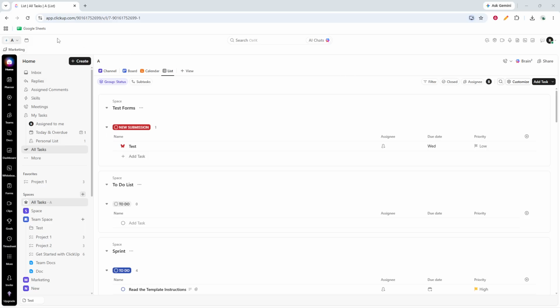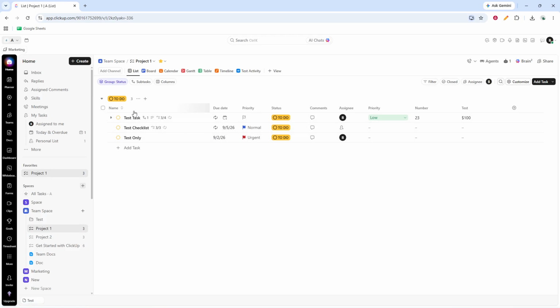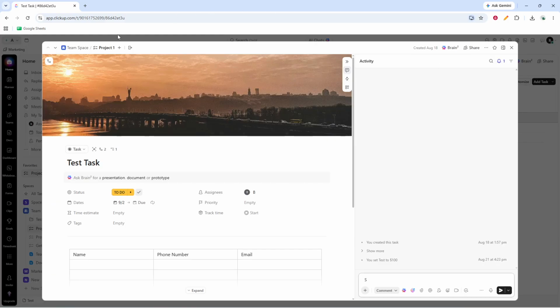To begin, open the ClickUp task where you want to add the local file. Make sure you're in the correct task before uploading anything, especially if you're working across multiple projects or lists. Adding the file to the right task will make it easier for everyone to find later.